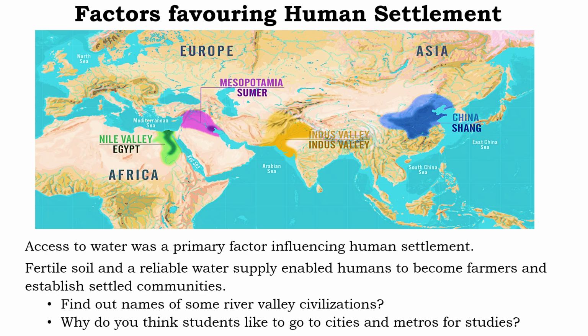Access to water was a primary factor influencing human settlement. Fertile soil and a reliable water supply enabled humans to become farmers and establish settled communities. Find out names of some river valley civilizations. Why do you think students like to go to cities and metros for studies?